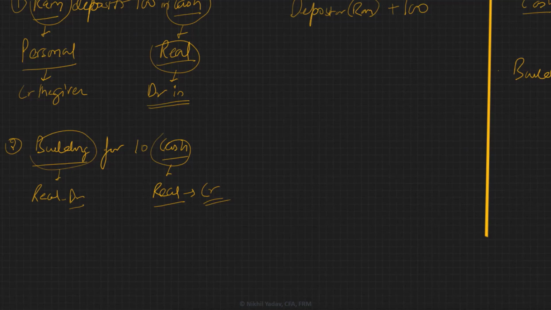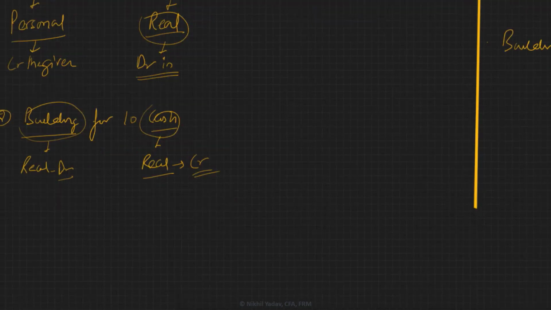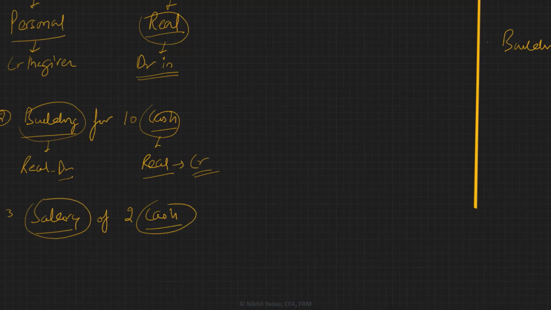Let's say the ABC Bank pays a salary to its employee of 2 crores in cash. Alright, so two accounts involved here are the salary account and cash. We know cash is real account, whereas salary being expenditure, it's part of nominal account.